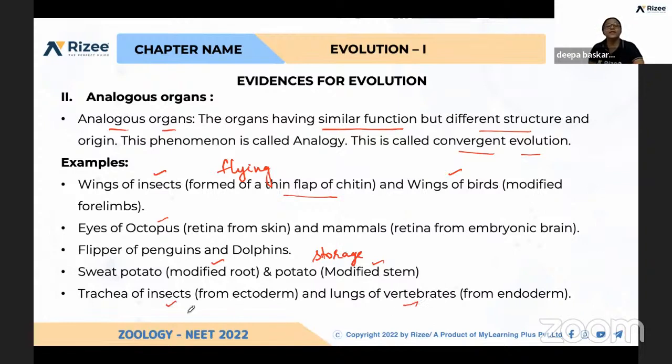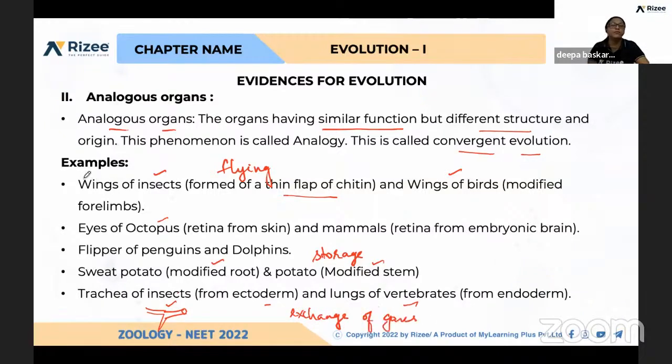Trachea of insects, they have tracheoles and a simple structure. But in vertebrates, the lungs develop from endoderm, and these develop from ectoderm, the germinal layers, and the lungs have a complicated structure, but both are organs doing the same function, like exchange of gases.